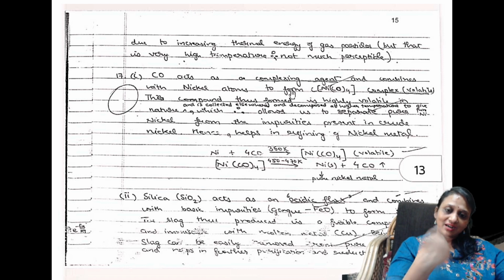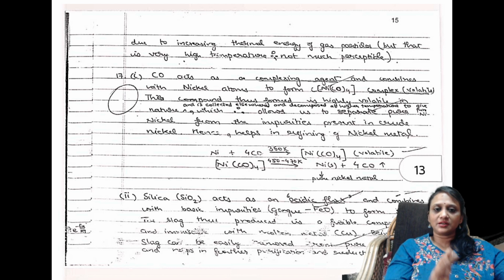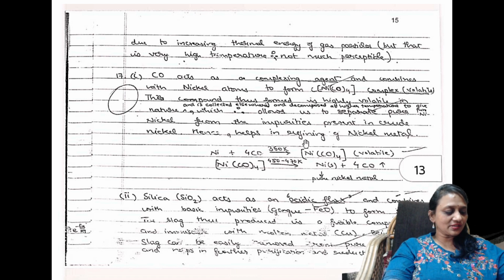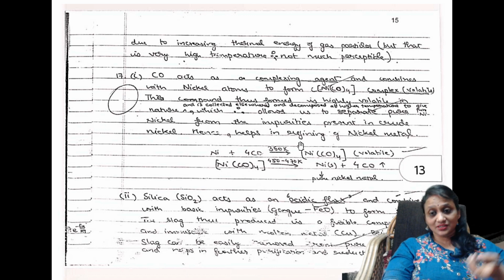You have to start the answer from the question. Remember, start your answer from the question. So CO acts as a complexing agent, and it combines with the nickel atom to form nickel tetracarbonyl. So what is that reaction? Basically metallurgy. This is not there this year. So that is how you need to start your answer.